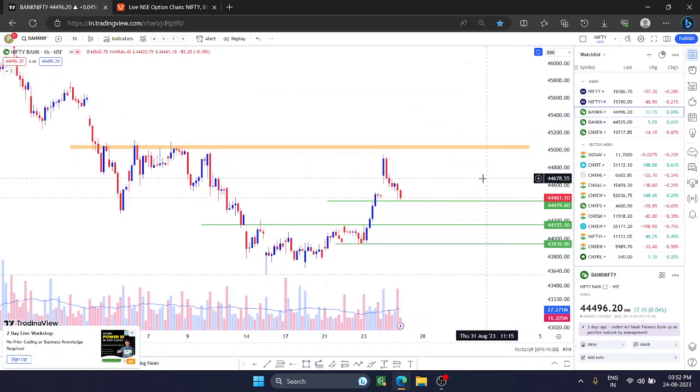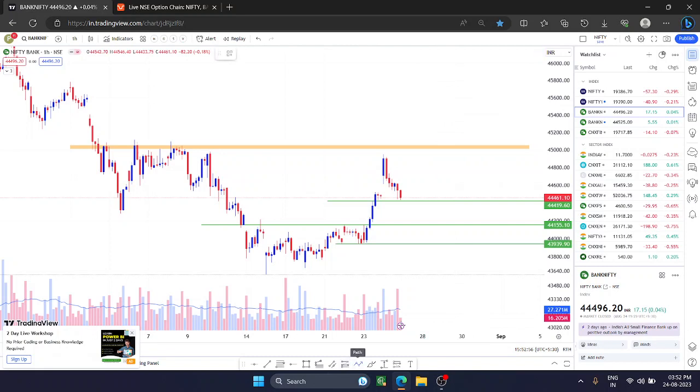If the market opens flat and takes support from this range, okay, you can plan for a long from here with a strict stop loss. Otherwise, if it opens with a little bit of gap up, 44,600, 550 somewhere around here, let the market decide what it's going to do, because we will get a very good opportunity in the stock. So further, we don't have to take any risks here.